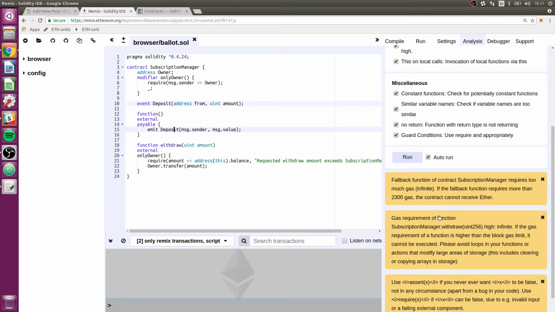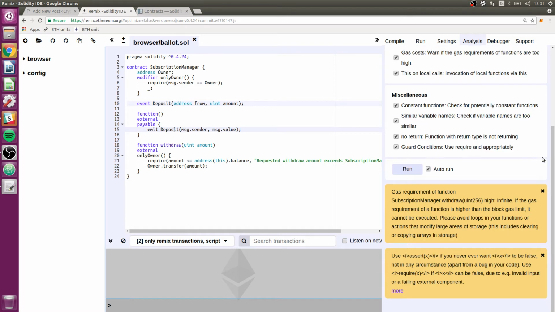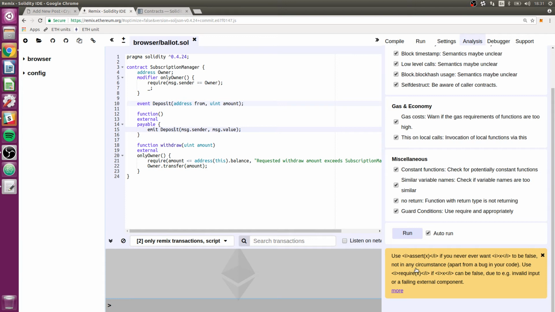So I don't know about that gas. And it says this about another one too. Well, both of them. It seems like each of our functions, the gas requirement is high to infinite. And I don't know why it's saying that, because there's no loops here. So I don't know about those. And this is just telling me more about require and assert.